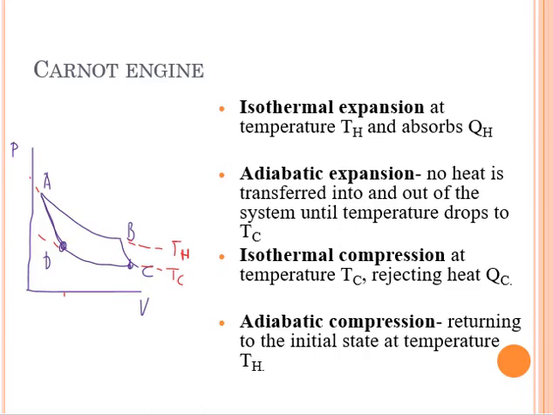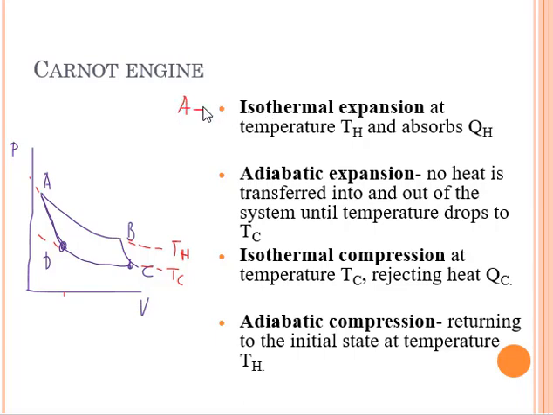Now let's talk about the Carnot engine. A French scientist, Sadi Carnot, thought of how we can increase the efficiency of the engine. So he came up with this ideal heat engine, which is the Carnot engine. Now let me explain the different thermodynamic processes involved. First, you have isothermal expansion. When we say isothermal, there's a constant temperature, and since it's expansion, the volume will increase. That is from point A to B.